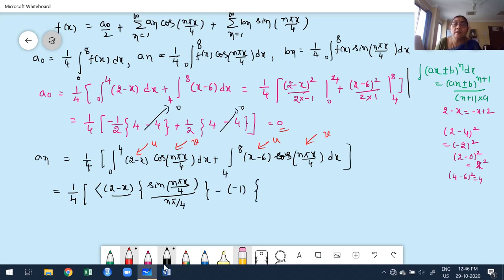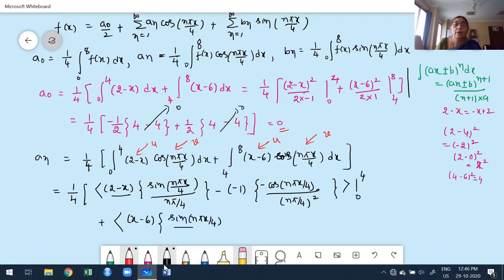Again integrate. What is the integration of sine? Minus cos of n pi x by 4 divided by n pi by 4 whole square. Okay, fine. This is for the limit 0 to 4. I move to the limit 4 to 8. x minus 6, integration of cos is sine of n pi x by 4 divided by n pi by 4, minus, what is the derivative of x?